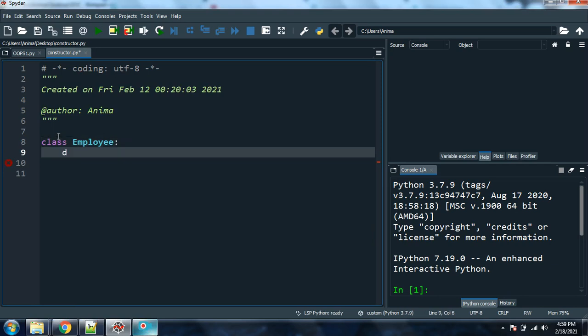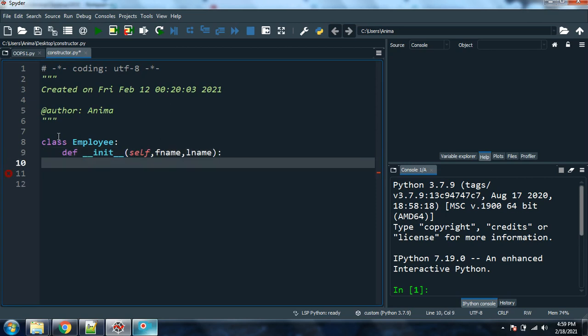Now I am using a special method, __init__, with the self keyword, and I'm passing two parameters: fname and lname. In this special method I'm declaring the variables that we are going to assign again and again.